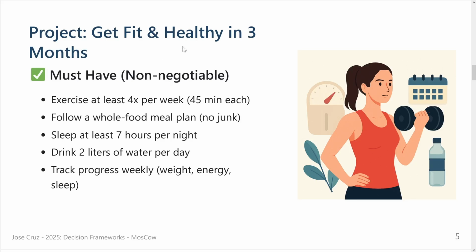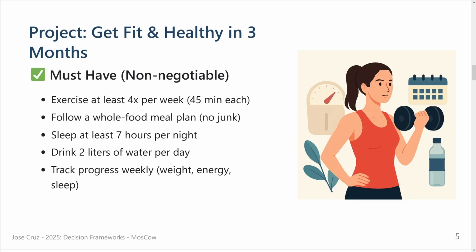Okay, so let's say you have a project like get fit and healthy in 3 months, something that, I can speak for myself, I have some belly that I want to remove. So there are the must-haves, or non-negotiables. If I want to start this project, I know that I have to exercise at least four times a week, at least for 45 minutes. I want to follow a whole food meal plan, no junk. It's difficult, but it's a must if I really want to remove some weight from my body.